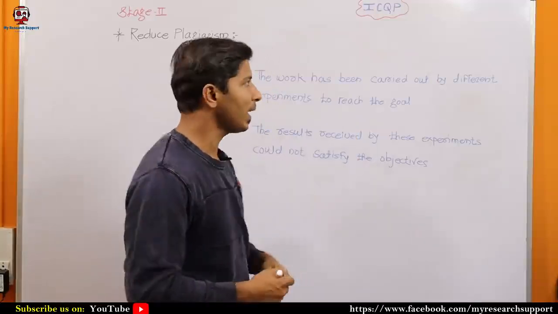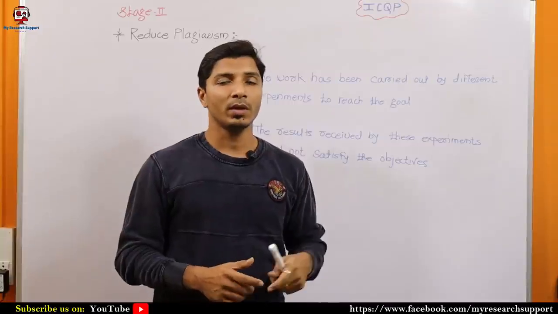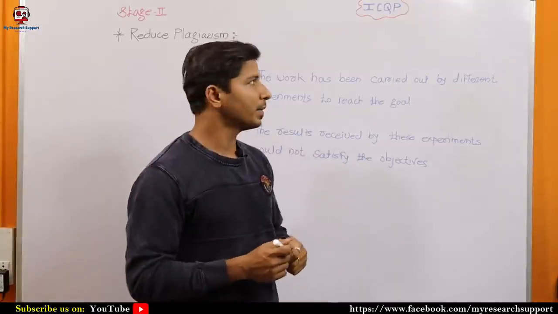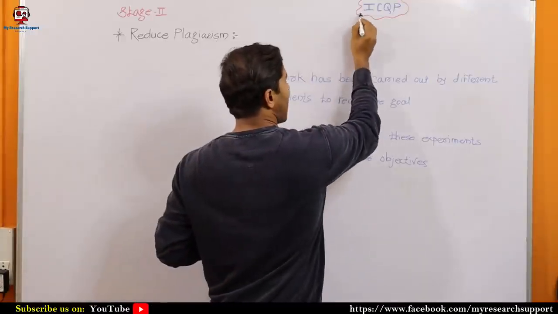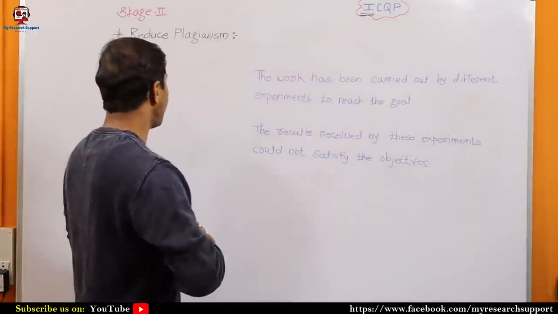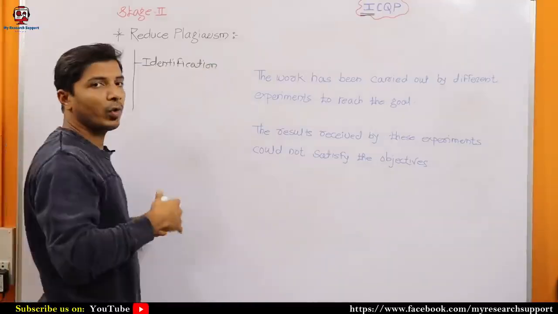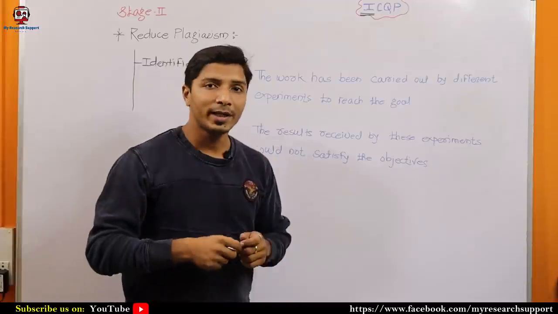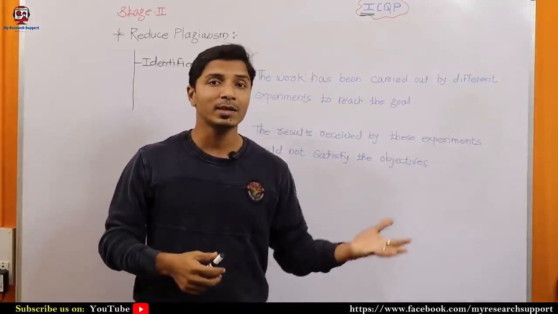Means simply you have to apply these 4 steps so that next time when you check the same document, this text will not be highlighted. So let's turn toward the first step, which is I. What does I indicate? I indicates identification. So what to identify? You have to identify how plagiarism checking software detects plagiarism.